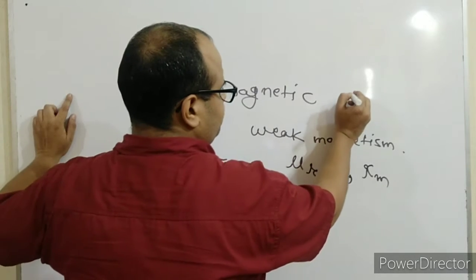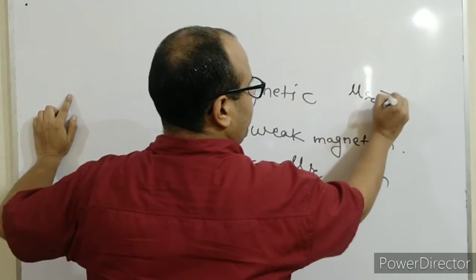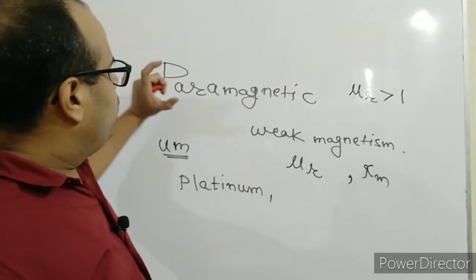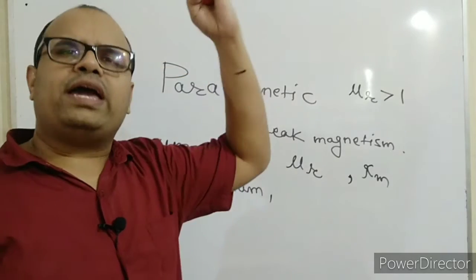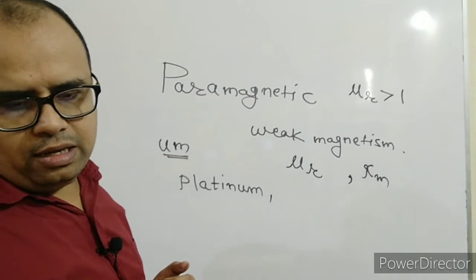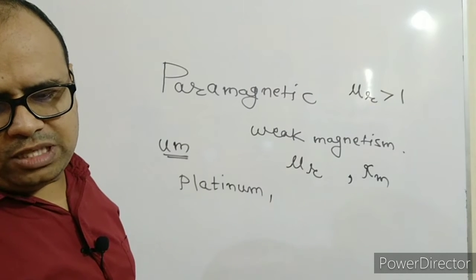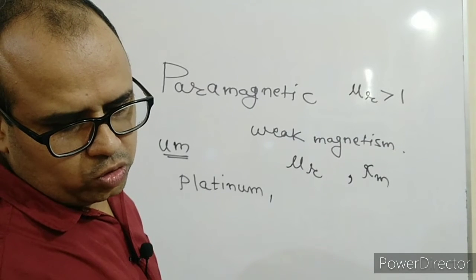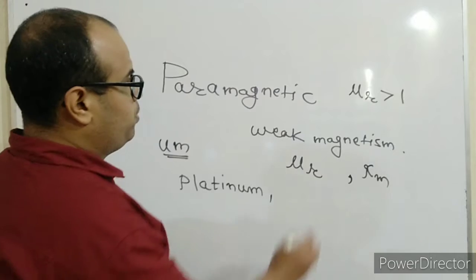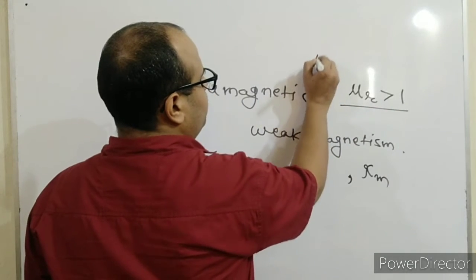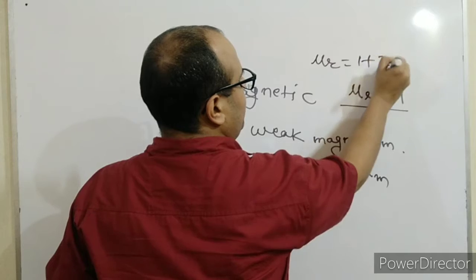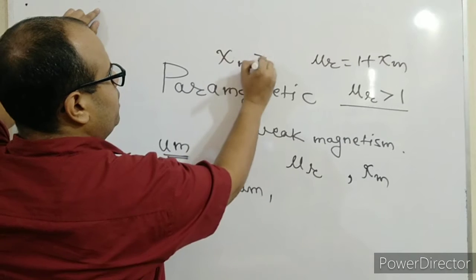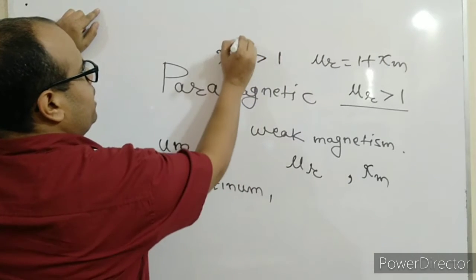So mu r, the relative magnetic permeability, is greater than 1 for a paramagnetic material, which means it is not too high, not too low. Then comes the magnetic susceptibility. Because mu r is greater than 1, and we know that mu r is 1 plus chi m, it is obvious that chi m for a paramagnetic material has to be positive.